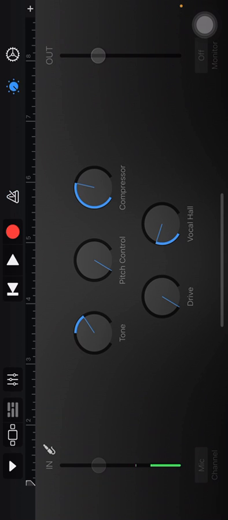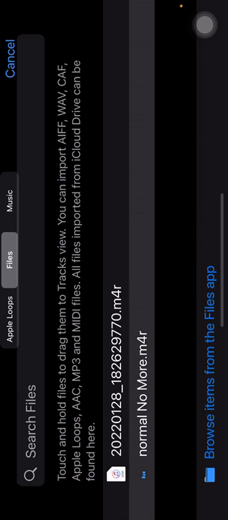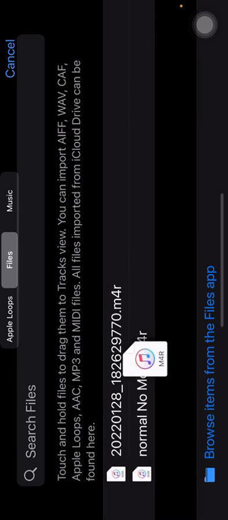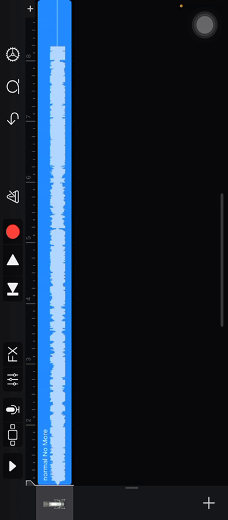and then you go to that little bar, and when it's in the loop, hit that loop, and then go into files. So over here I have Normal No More, select that one, and then just hold it up and drag it. You want to drag it over there, and that is the song. So you can try to play.